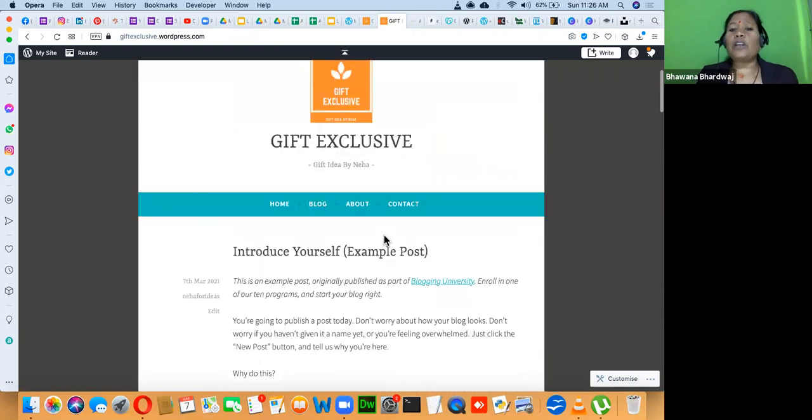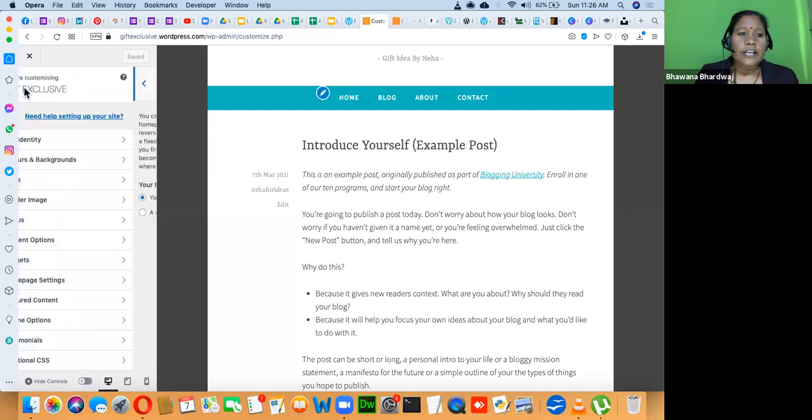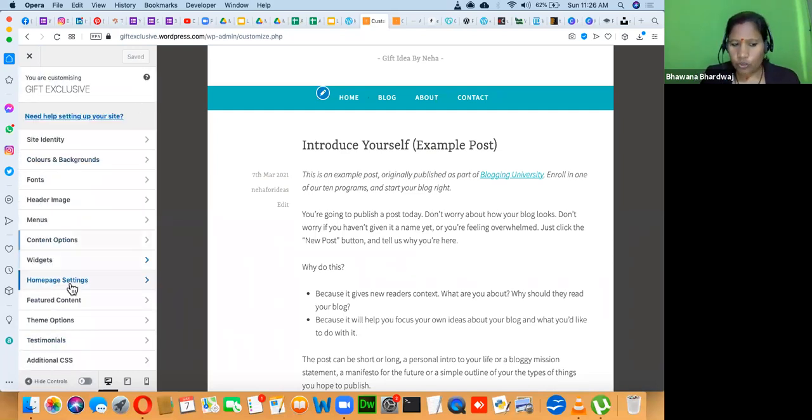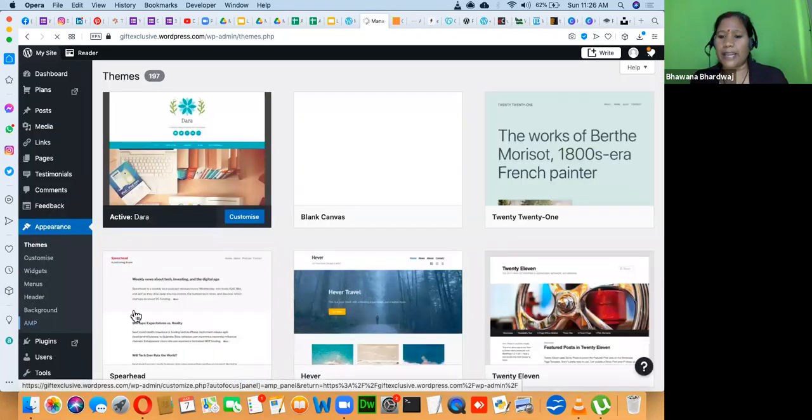Apart from that, you can also organize it as a summary. Anyone can click here and go to the detail of the product. That you can also do. So I will suggest you explore it further, and if you continue the journey with me, I will handhold you through this. All these are part of your daily checklist. So every day you have to go and check and manage this.